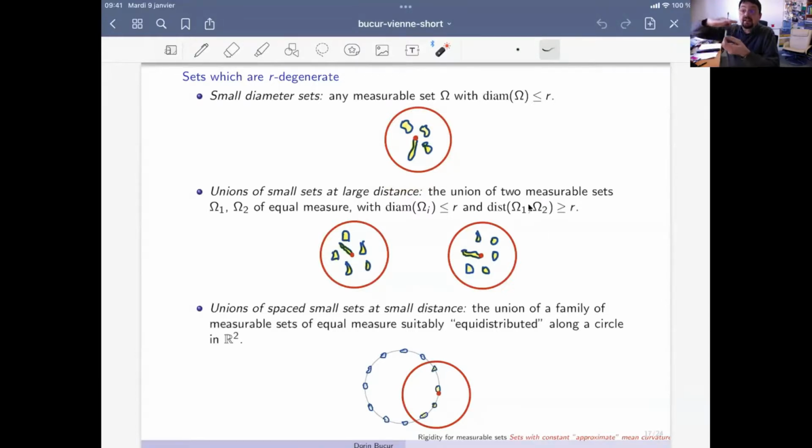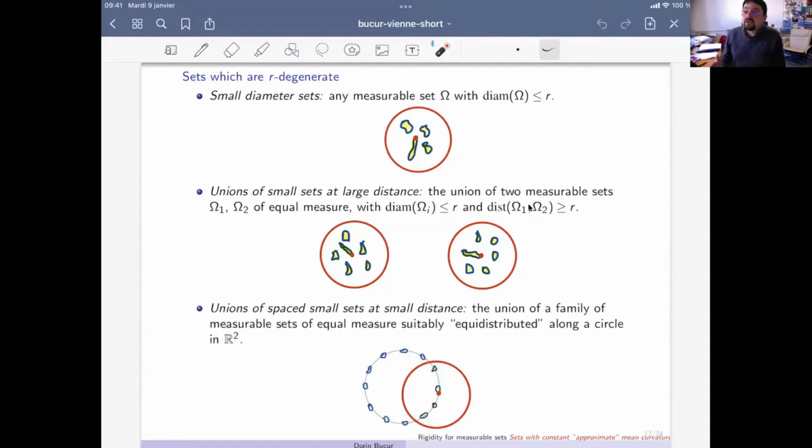This is a consequence of the flatness of the kernel. Or we can imagine sets of large diameter which are unions of small sets, and again this kind of property occurs. Or even worse, we can imagine this kind of situation here in which the ball goes between the small sets. So every time we center a ball, it will avoid the sets. We can build such sets, and this is precisely related to the non-degeneracy hypothesis.